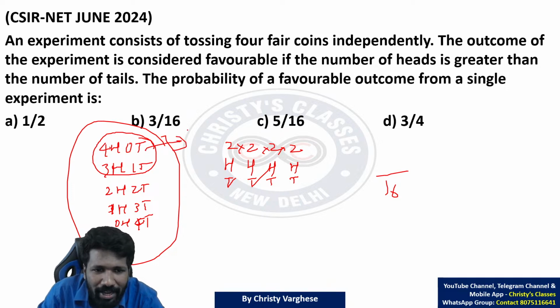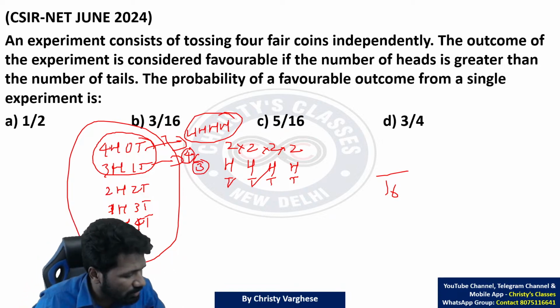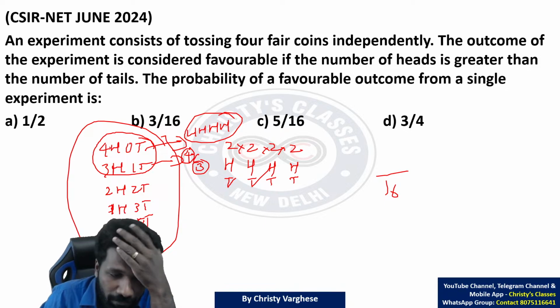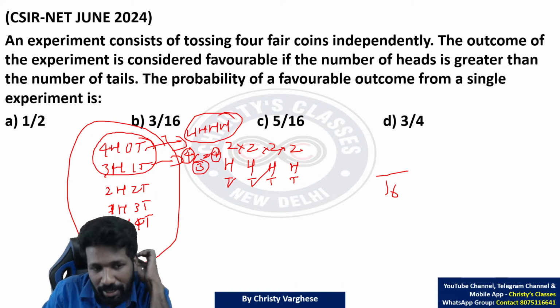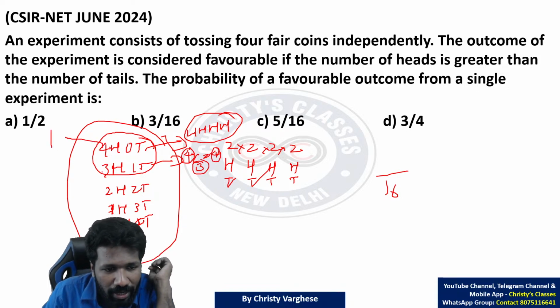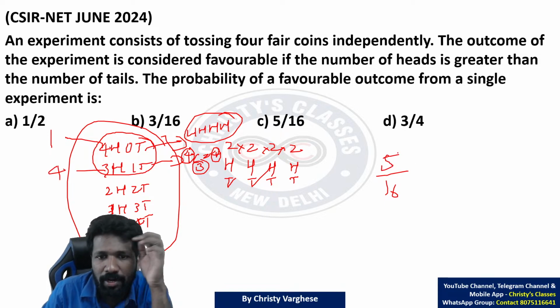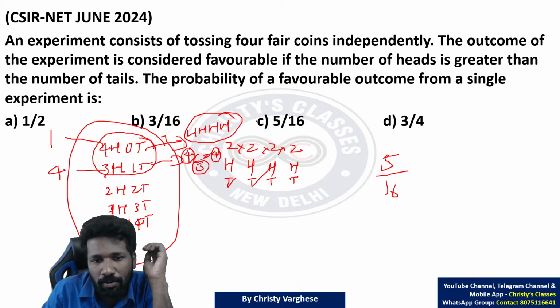नाउ ये 4 हेड मिलने का एक ही चांस है, ऑल 4 ऑफ देम बीइंग हेड. नाउ 3 हेड और 1 टेल मतलब 4 में से 3 हेड मींस from 4 things you have to select 3 things. Combination wala theory we discussed it in permutation combination chapter. From 4 things 3 things to be selected. 4C3 is 4. That means 4 head का एक possibility, 3 head 1 tail का 4 possibility. So 1 plus 4, total 5 favorable outcomes are there. Favorable outcome by total outcome, so 5 by 16.